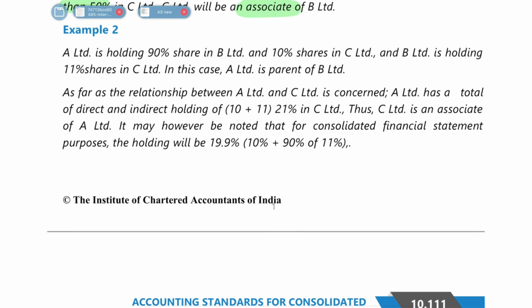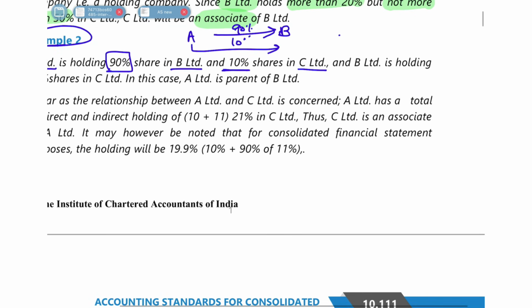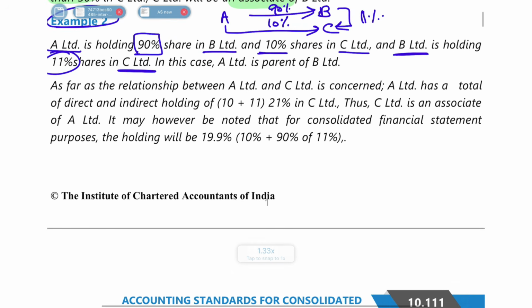Next, let's move on to example number 2. Here they are saying that A Limited is holding 90% share in B Limited. So A is holding 90% share in B Limited and then 10% share in C Limited. Then they are saying that B Limited is holding 11% share in C Limited. So they are asking what will be the relationship now.